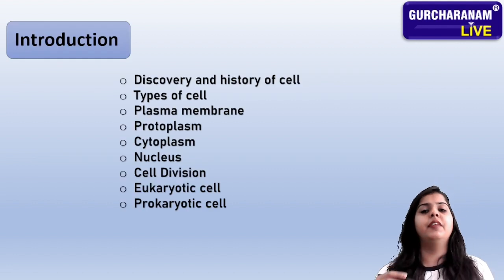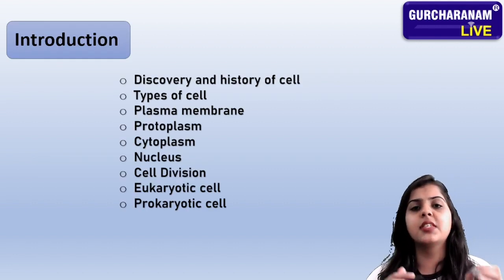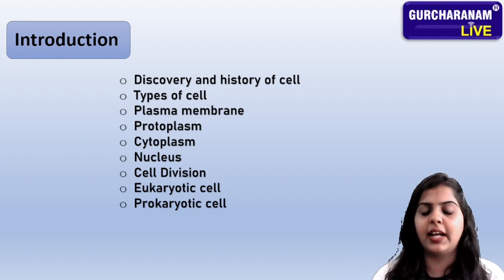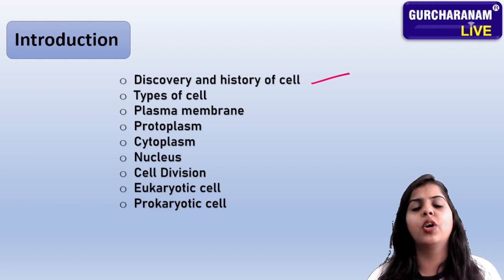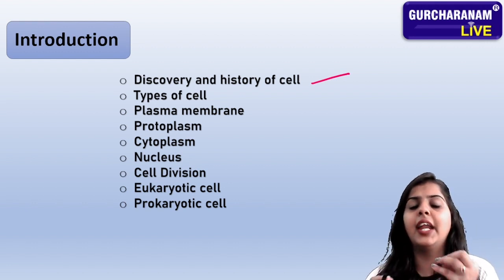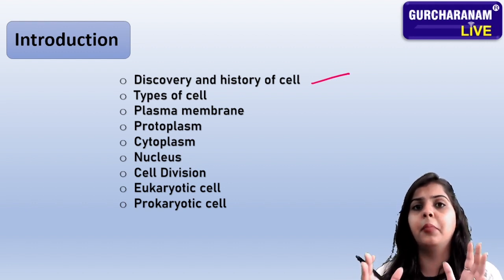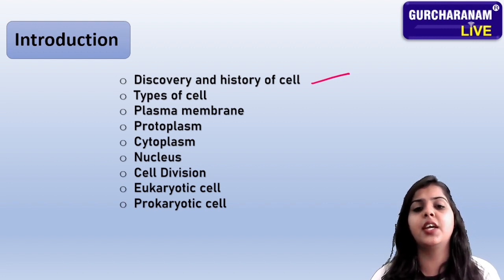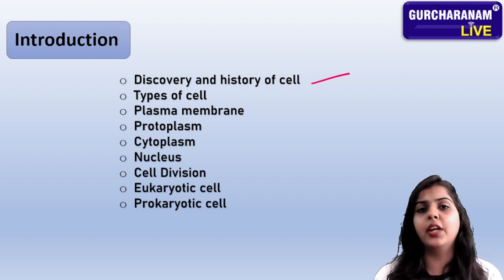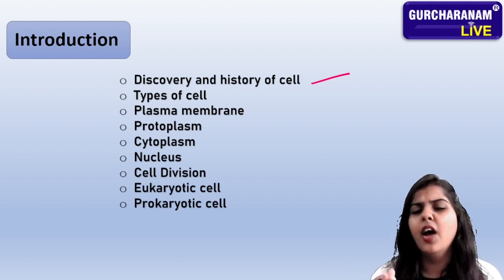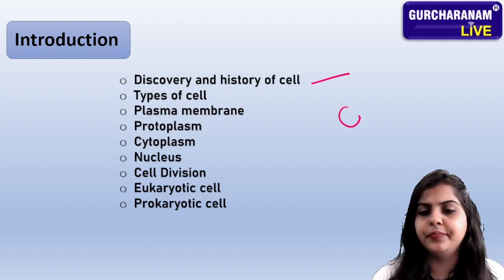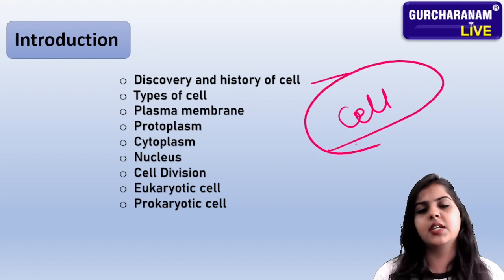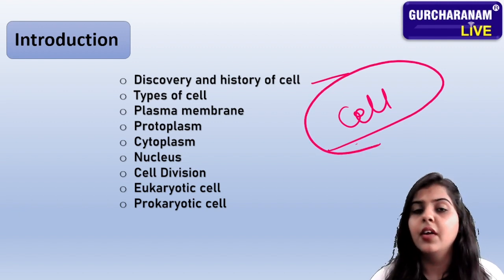Firstly, let me tell you what we will discuss in this chapter, the introduction. In this, we will discuss the discovery and history of the cell. If we find any kind of new thing, there is some main scientist, a special scientist, who finds out about it, discovers it and tells us about it. What is his discovery? What new thing did he find? So here is the cell. Did you hear what the cell is?